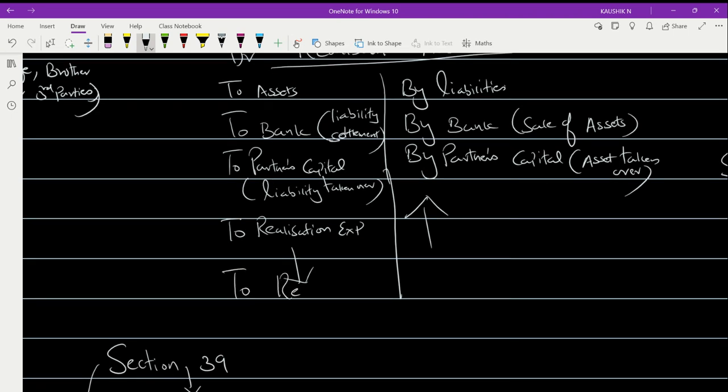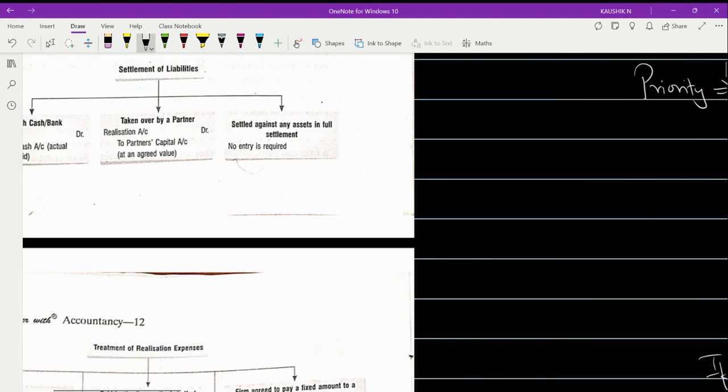So, to realization profit and the amount to be distributed to partners. So, distribute to partners in their profit sharing ratio. So, this is what they are mentioned here.